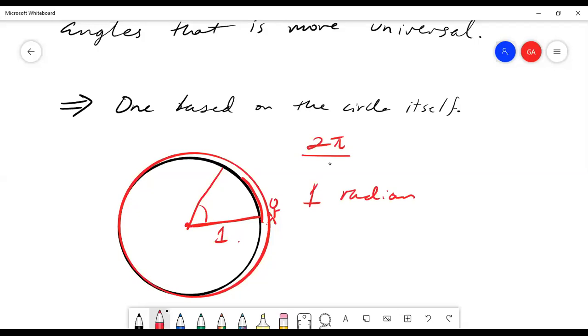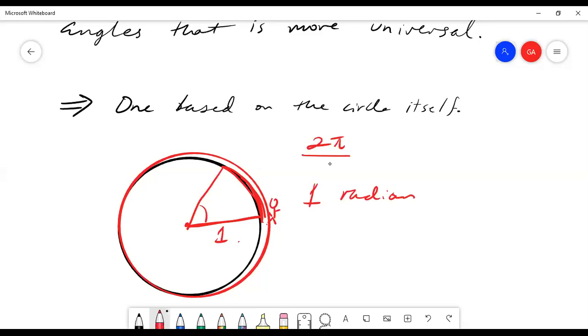And that exact amount is how we define the radian. So if the radius is 1, then 1 radian is just that radius wrapped around the circle. Basically I've equated an angular measure with a measure of distance. That's the power of the radian.